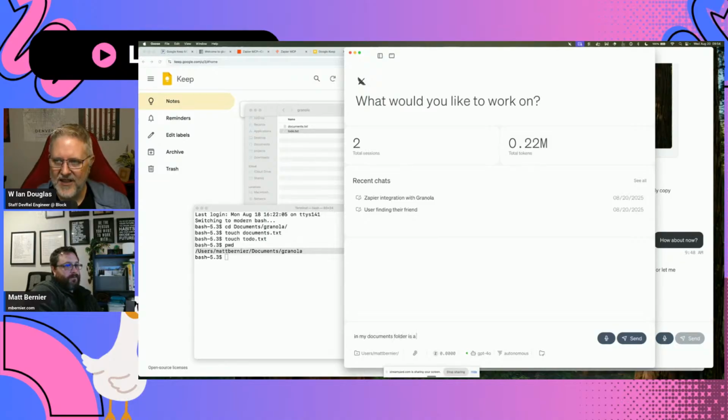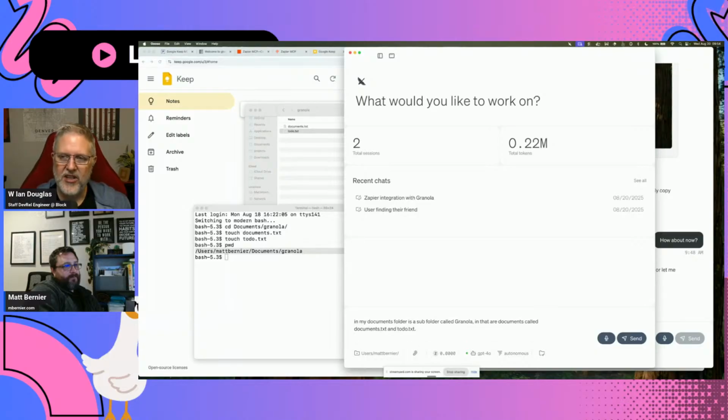And inside of that are 2 documents called documents.txt and to-do.txt. And then the second sentence is we're going to tell it what to do with these documents. Okay. So now you can do Shift Enter, and this will start a new line.